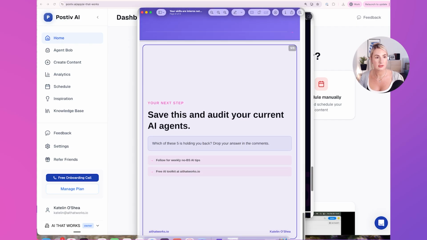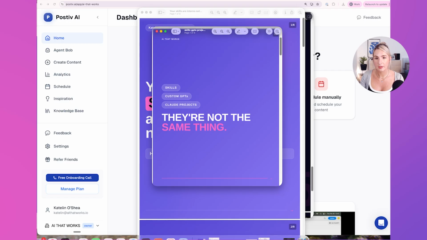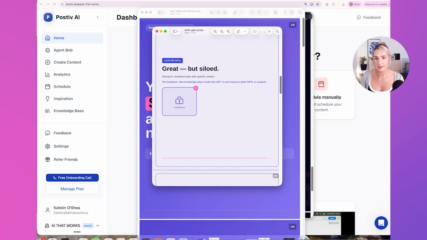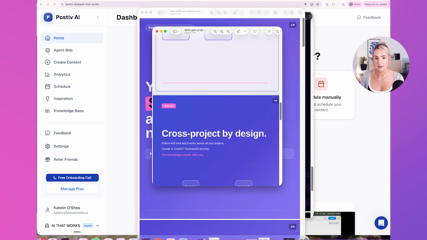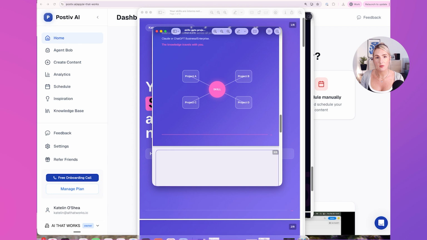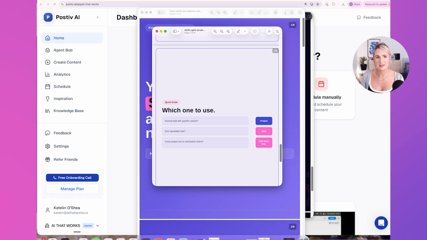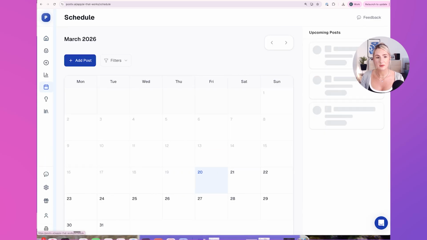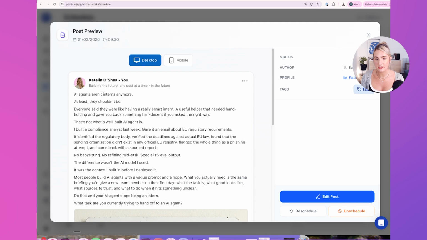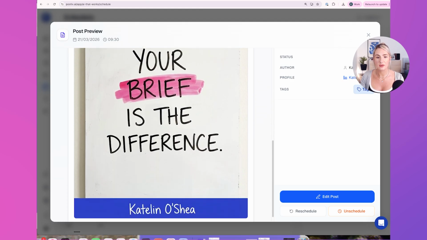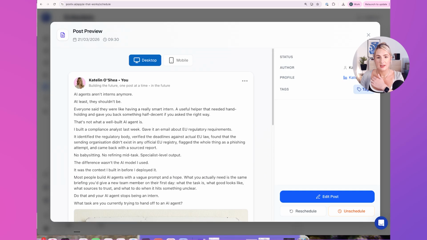And then we've got our last one here. Like, it's just gorgeous. I'm just so happy with the results. And as I say, I only chose to start working with Postiv AI as a brand ambassador because I think the tool is already so value driving. It could already be so impactful in your business, even though this tool has only been around for such a short period of time. And then we had the last piece, which we actually scheduled in the scheduler. It's going to go out tomorrow. And that was Your Brief is the Difference, Caitlin O'Shea. Like, so cool. Such a fantastic tool.